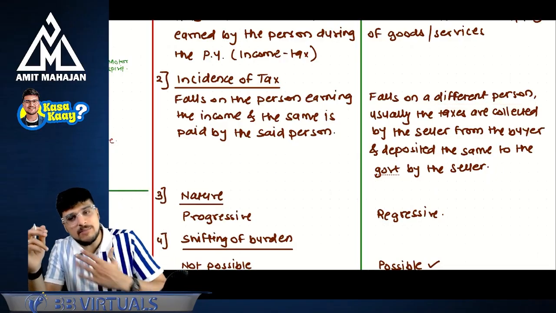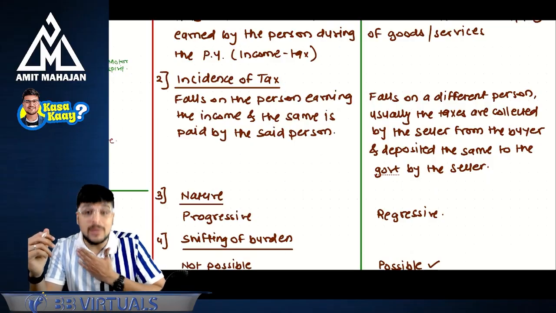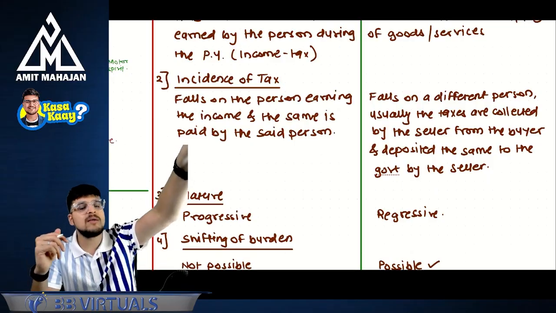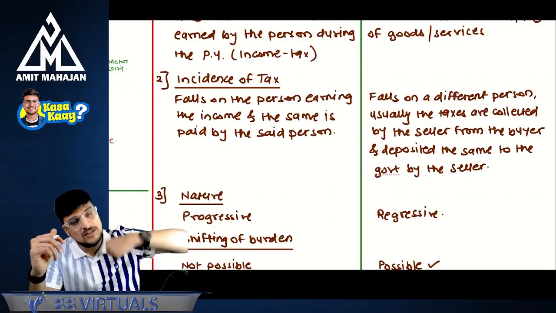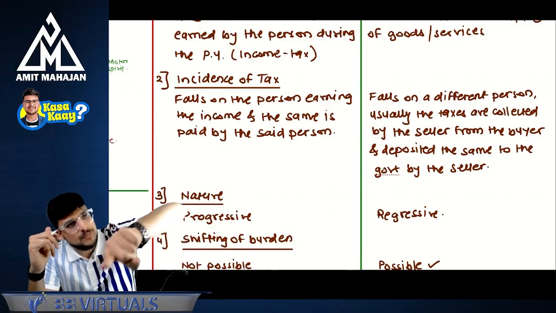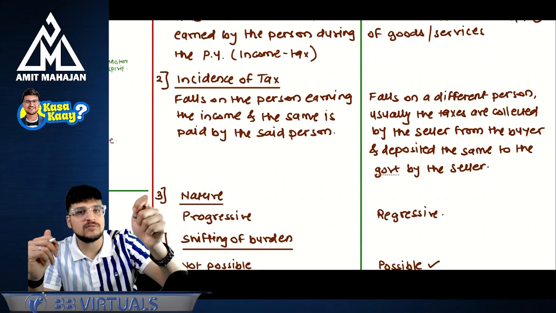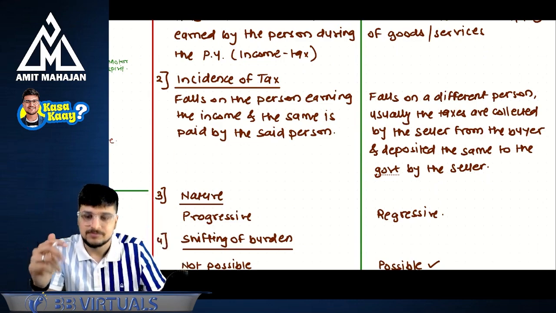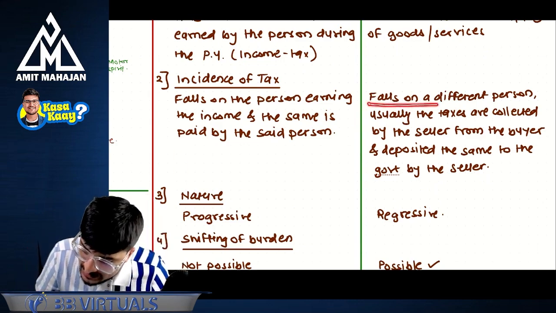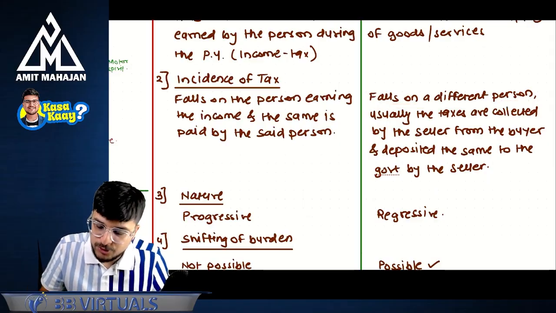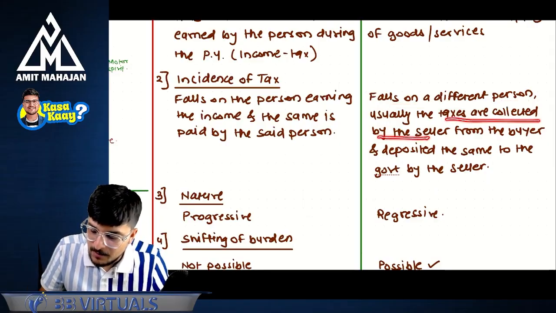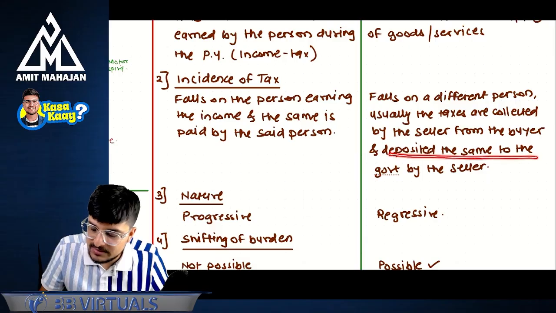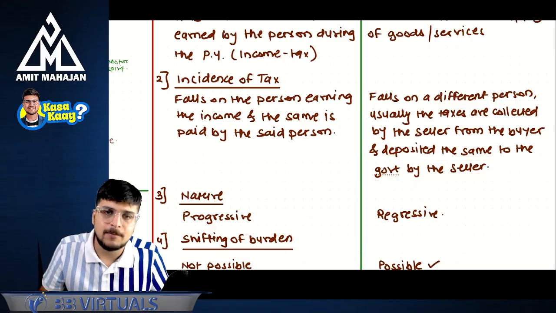Because ultimately the burden of GST is coming on me, but I'm not going to the government and paying the GST. I'm giving this GST to Chroma, that is the supplier, and the supplier is going to the government, knocking the door of the government and paying the GST. See, the incidence falls on a different person. Usually, taxes are collected by the seller from the buyer and deposited to the government by the seller.